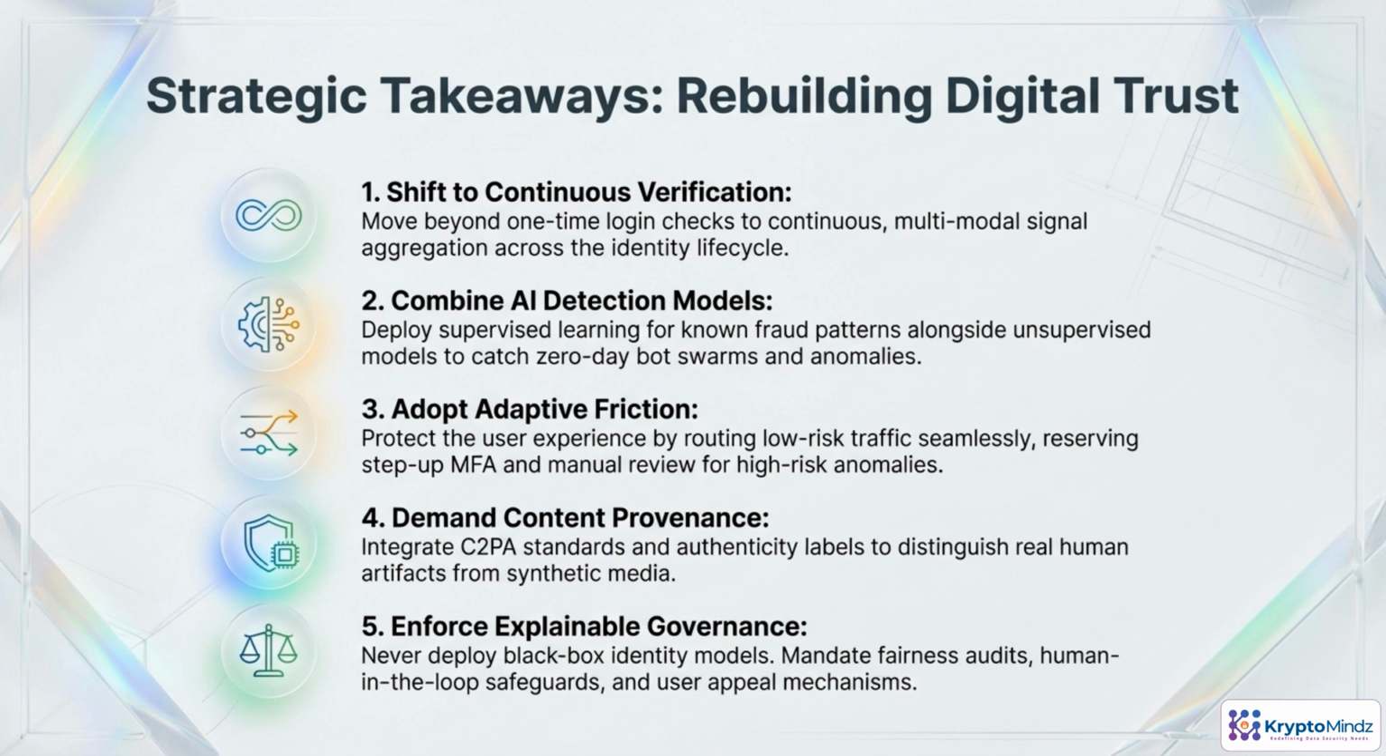Rebuilding digital trust in the AI era means treating identity as a living system, not a static login screen. Move toward continuous verification using rich signals, and pair multiple AI models so each watches the other's blind spots. Tune friction to risk, not to everyone equally. Anchor content in verifiable provenance, and insist on explainable governance, so powerful identity tools stay accountable and human-centered.